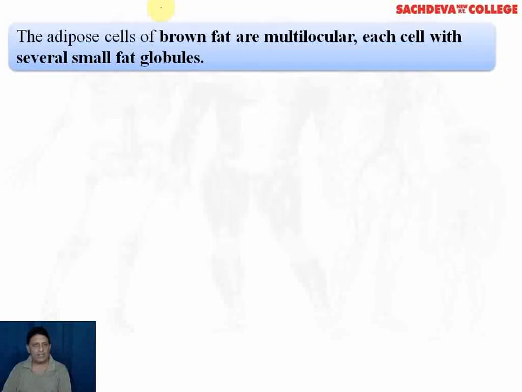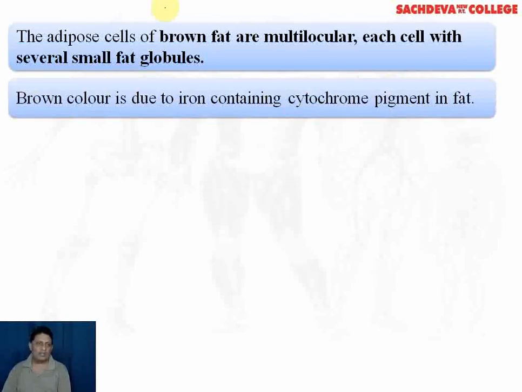Mono means single. Coming to brown fat, the brown fat is multilocular, that is, each cell contains several small fat globules. The brown color is due to an iron containing pigment which is known as cytochrome. The amount of cytochrome is high, giving it a typical brown color.